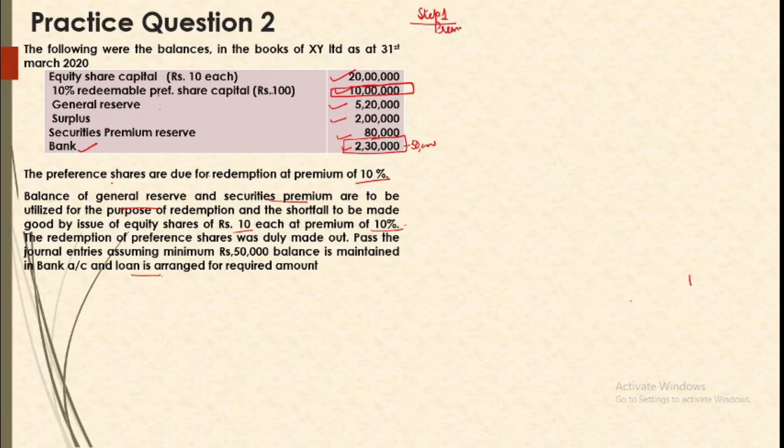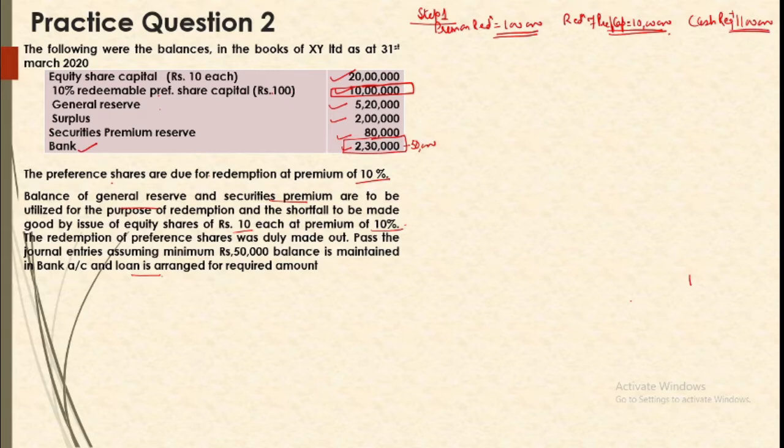Okay, so estimating premium on redemption needed 1 lakh, reduction of preference capital 10 lakh, and cash requirement you will be needing 11 lakh of cash. Okay, so these are the three estimates.